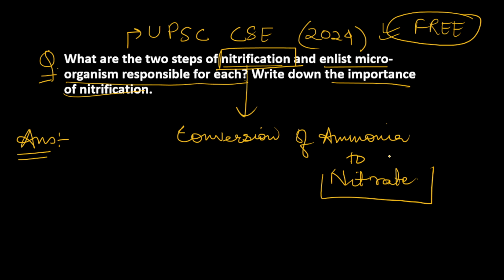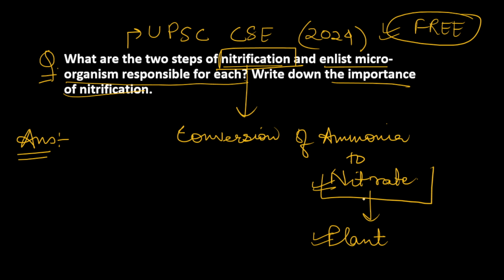Why does ammonia need to be converted into nitrate? Because the plants are able to absorb the nitrogen available in soil in this nitrate form only. So if the nitrogen is not in nitrate form, the plant will not be able to absorb it from the soil. That is why conversion of ammonia to nitrate is very important. So I hope you understand what nitrification is.